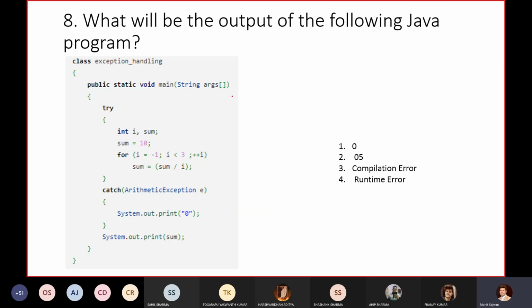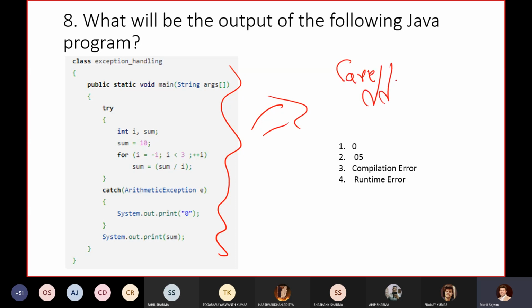What output will I get? Just go through this question very carefully. I am telling you this very carefully, otherwise you will say, yes sir, why are we getting some error over there, right? So just go through this program very carefully and tell me what output I will get, what error I will get.